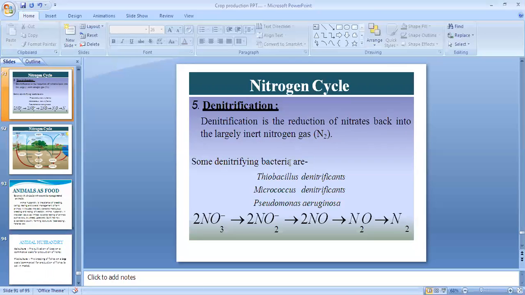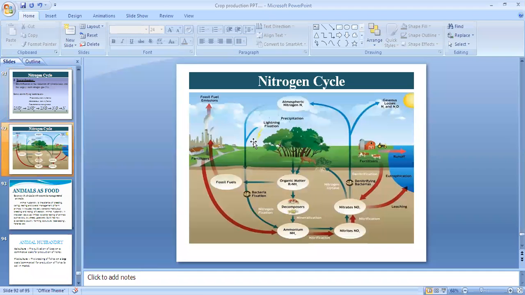Some of the denitrifying bacteria are Thiobacillus denitrificans, Micrococcus denitrificans, and Pseudomonas aeruginosa. A simple reaction is given like before: nitrate, then nitrite, nitric oxide, nitrous oxide, and nitrogen gas. This is the equation mode. So this is a cyclic process.